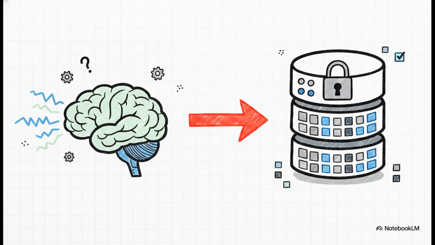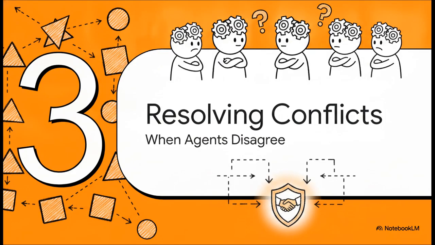By adhering to these strict rules of state management, meaning you maintain one single source of truth, utilize immutable checkpoints, require versioned updates, and define explicit write rules, we completely decouple the multi-agent workflow from the underlying reasoning engine. The models just think. The state machine is what actually remembers. All right, Section 3, resolving agent conflicts.